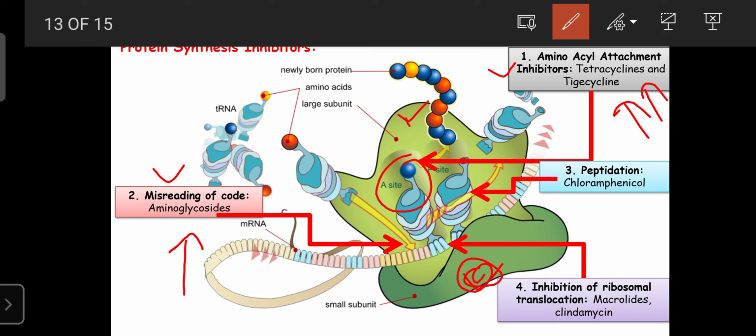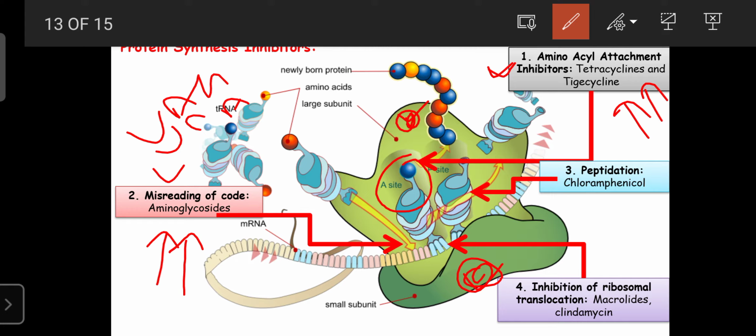So they read the message from the mRNA template, and only then can it allow the attachment of the amino acids. But in the presence of these drugs, they affect the rRNA. They can change the function of the rRNA. Then the rRNA can read the wrong message. Instead of UAG, it can read UAA. So like that, they misread the message.